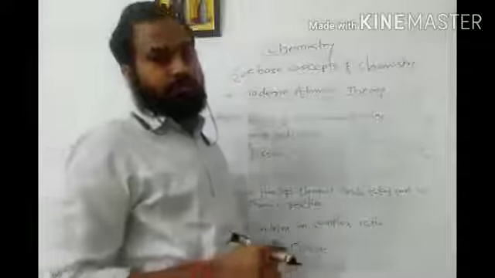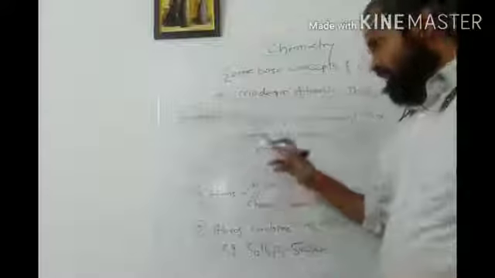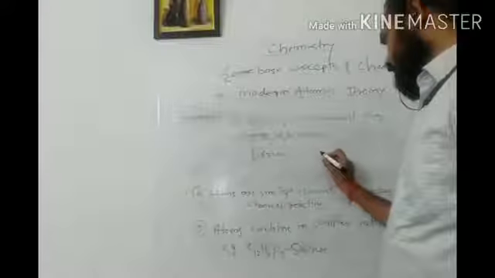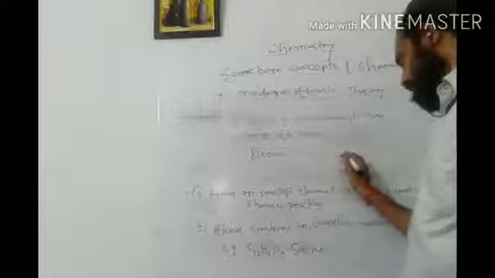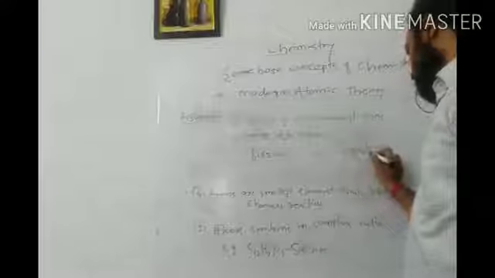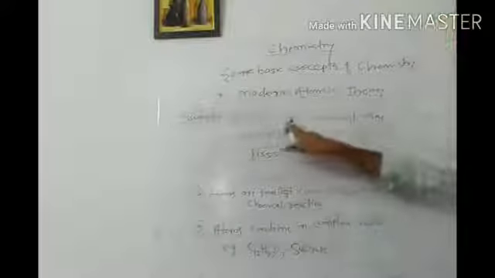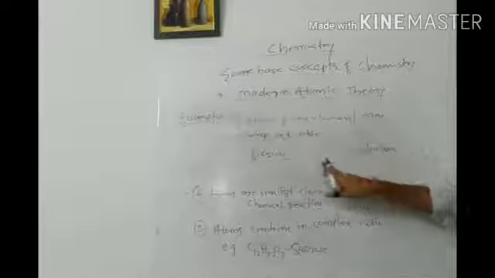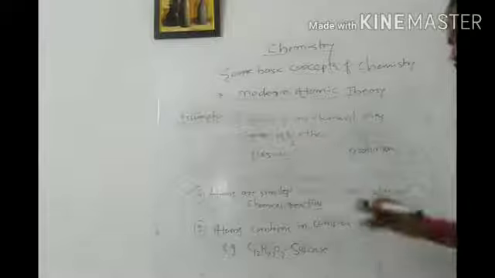So what will happen in the fission process, particularly in a nuclear power plant? Let us say I am using uranium as the fuel, and bombarding neutrons on this uranium atom. I will get plutonium as the new atom. So this is what, atoms of one element may be changed into another, by this fission process. So this is also a concept given by modern atomic theory.